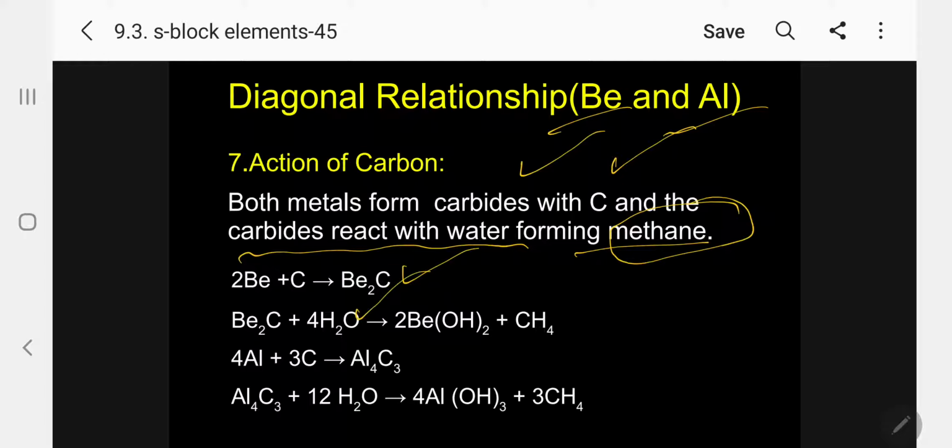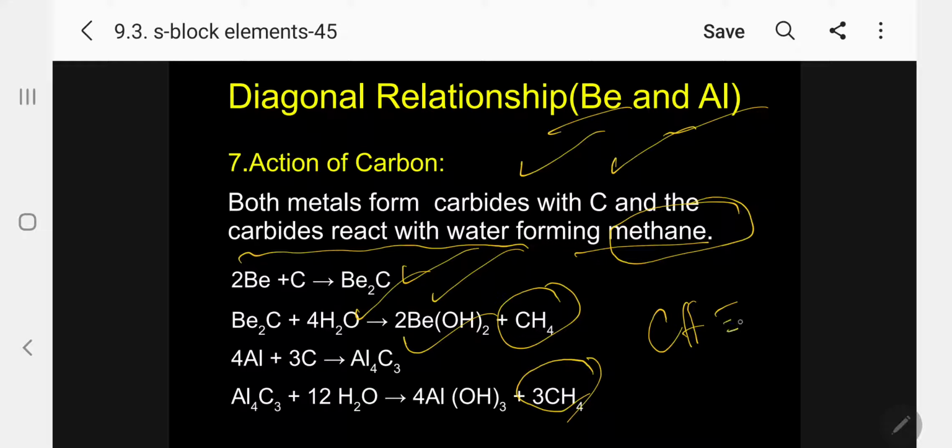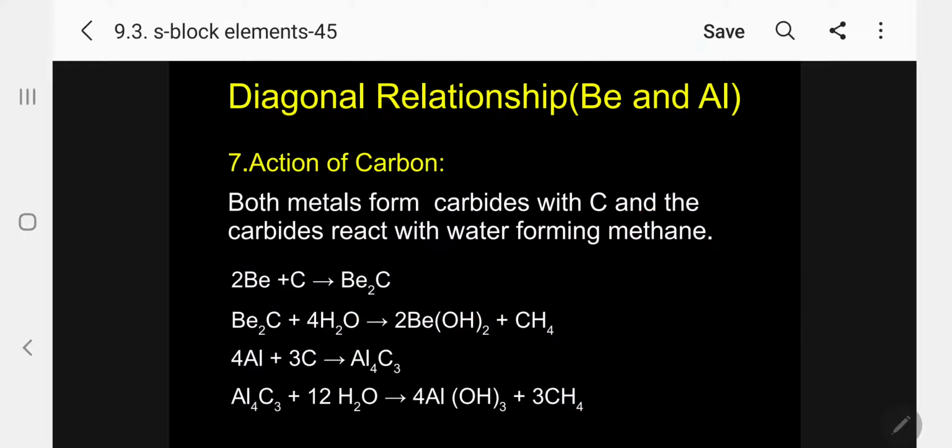Beryllium carbide undergoes hydrolysis to give beryllium hydroxide and methane. In the same way, aluminium reacts with carbon to give aluminium carbide, which undergoes hydrolysis to produce methane. Whereas all other metals, magnesium, calcium, strontium, produce acetylene gas. This question is commonly asked. Exceptional case, please follow.